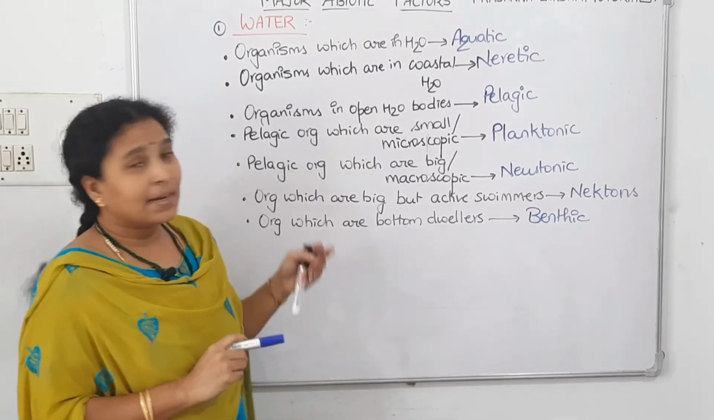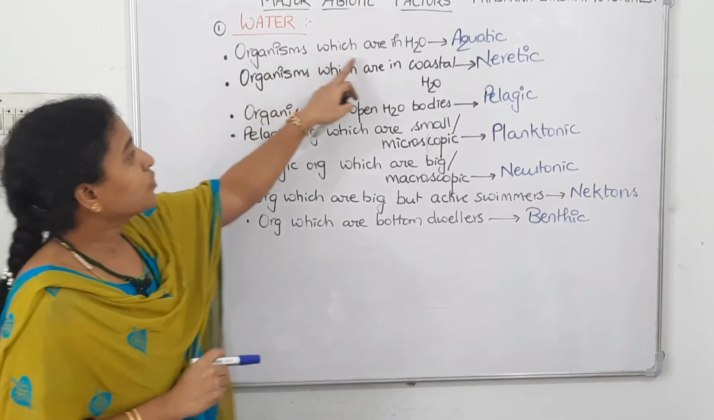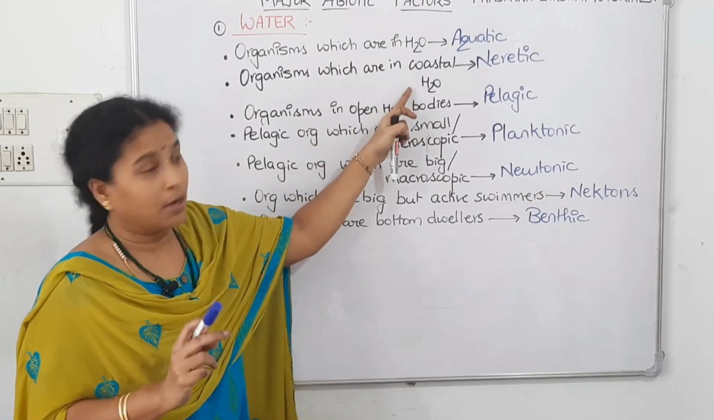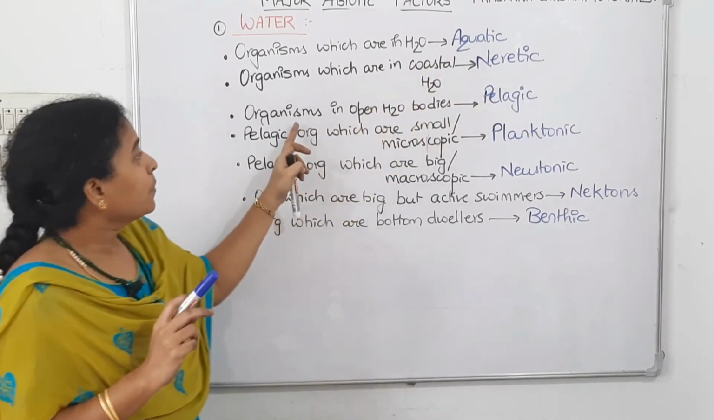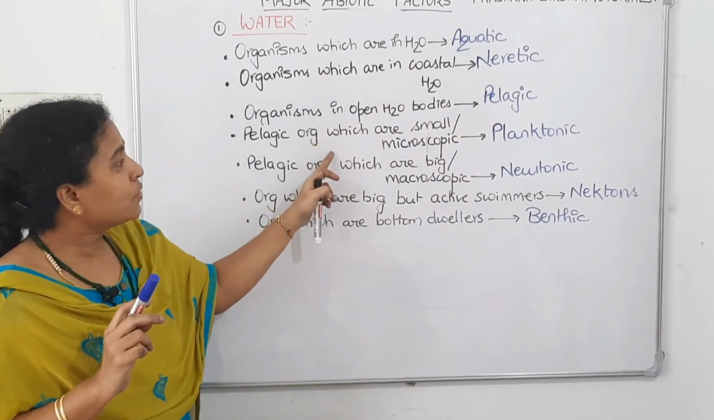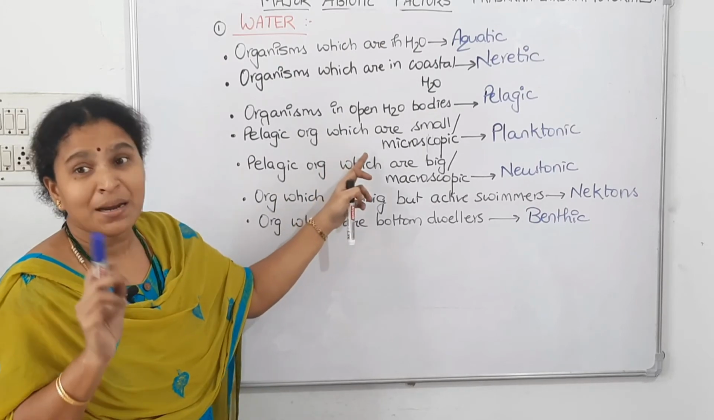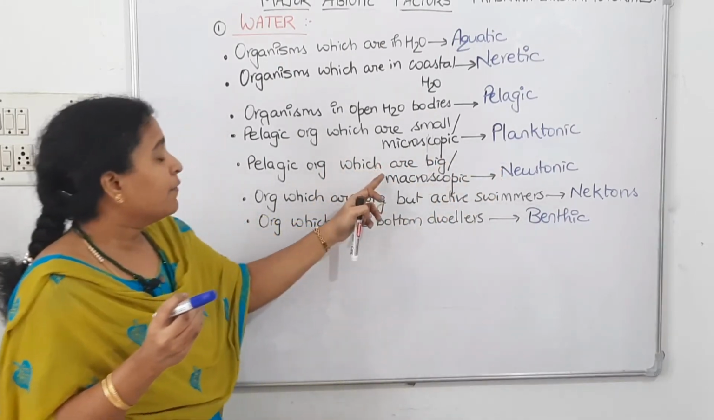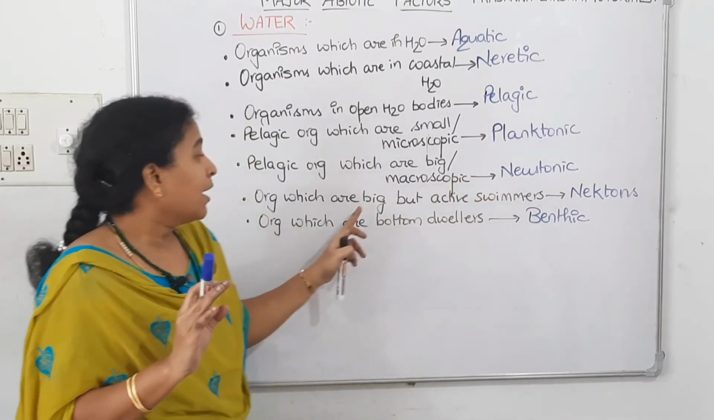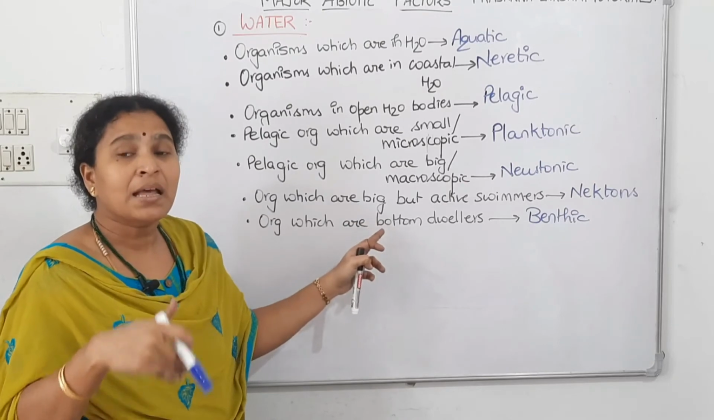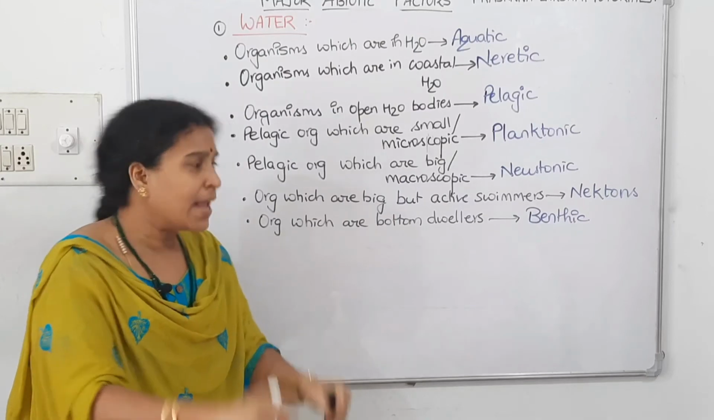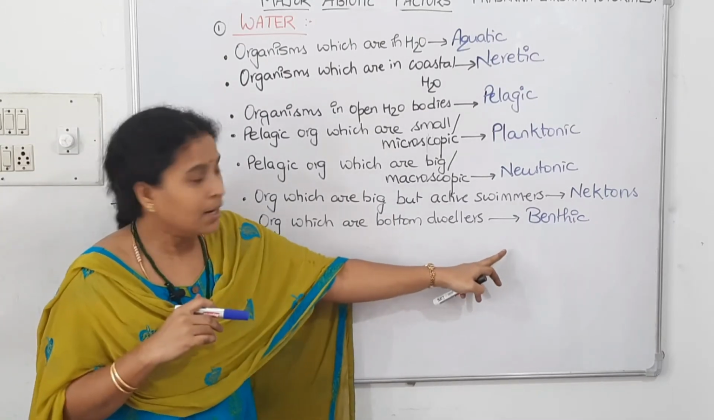Okay. Now let's go through once again. Organisms which are in fresh water are aquatic organisms. Organisms in coastal water are neritic organisms. Organisms in open water bodies are pelagic organisms. Pelagic organisms which are small and microscopic are planktonic. If they are big and macroscopic, on the surface, neustonic. If they are big and swimming, then they are called nektons. If they are at the bottommost layer, then they are called benthic.